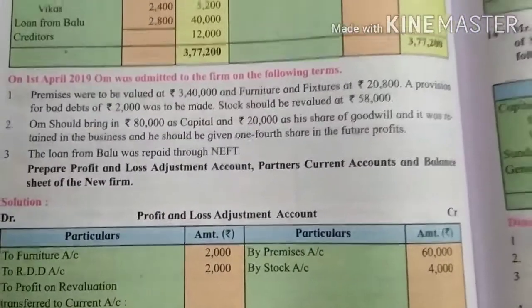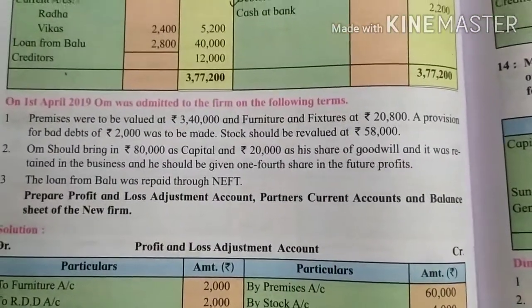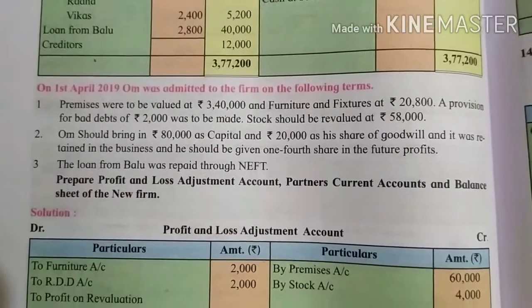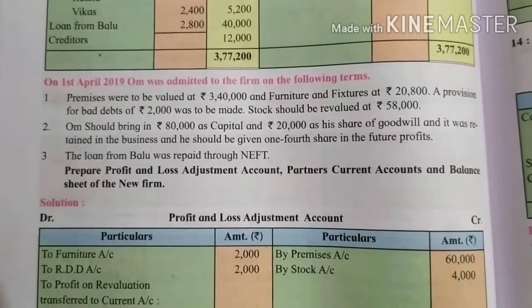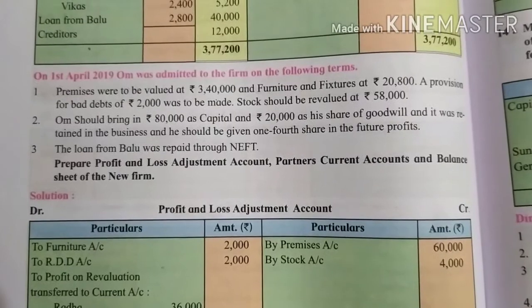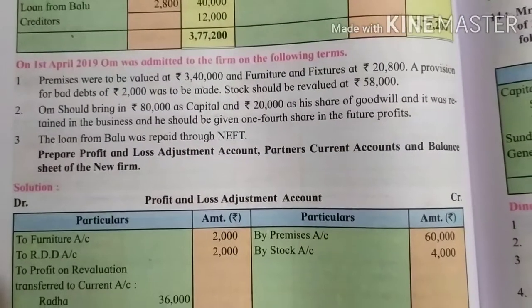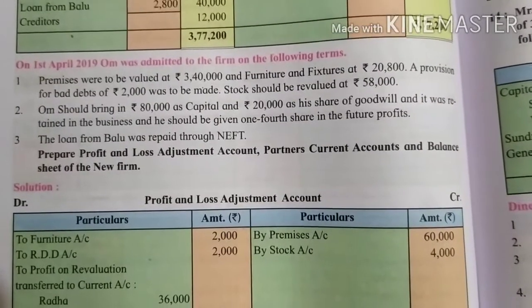Tick mark stock. Om should bring in rupees 80,000 as capital and rupees 20,000 as his share of goodwill, and it was retained in the business, and he should be given 1/4 share in future profit. Now this is independent adjustment with respect to the new partner, that is O.